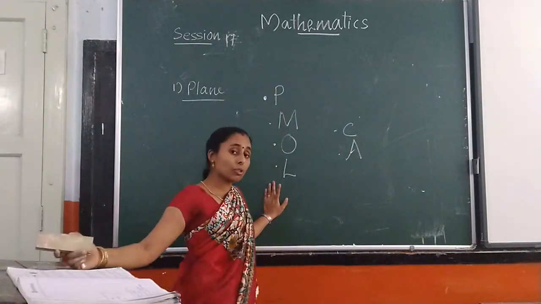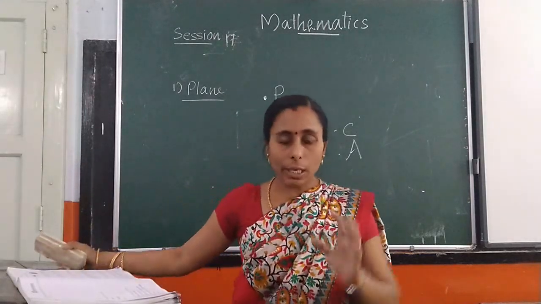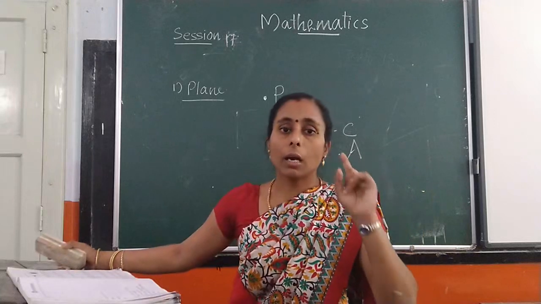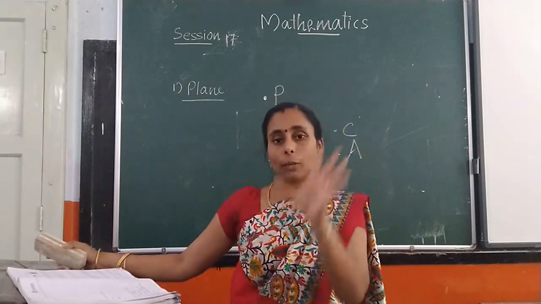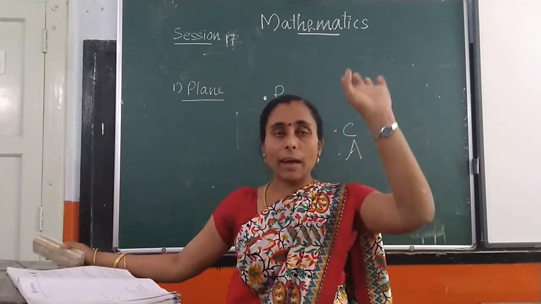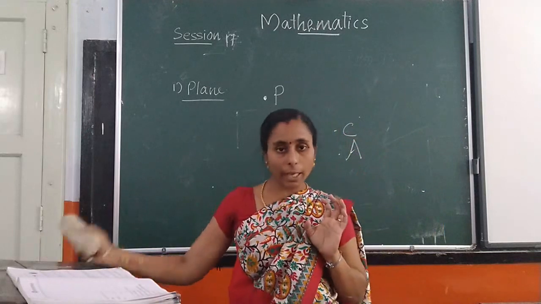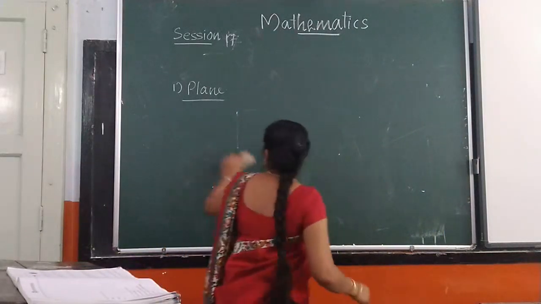How can we give a name to the point? By using a capital letter, point B, point M, point N, whatever it may be. But make a dot and write capital letters. Then next we are going to learn line.